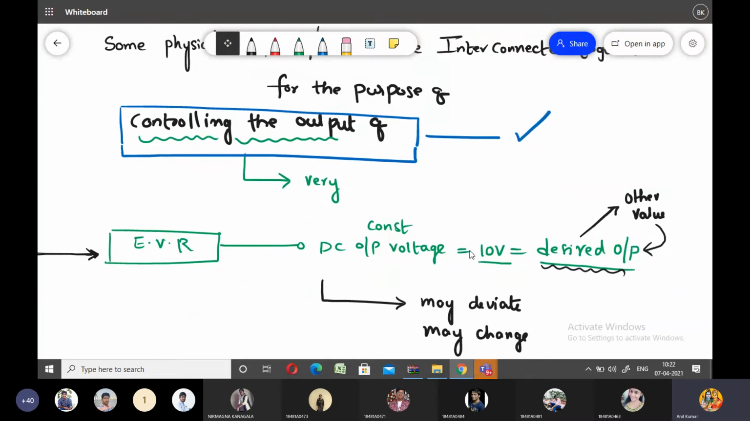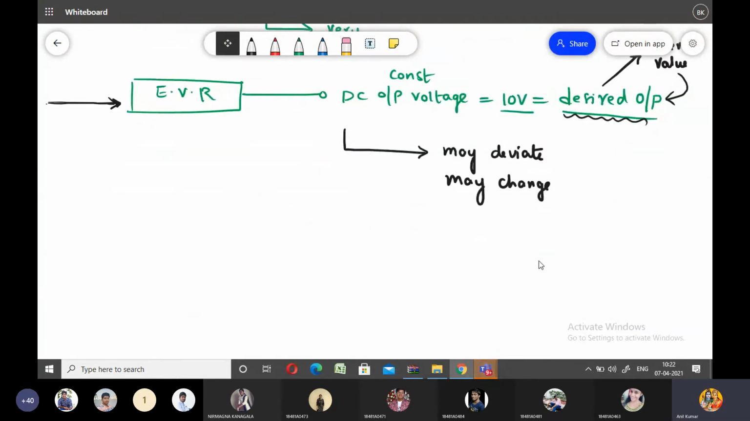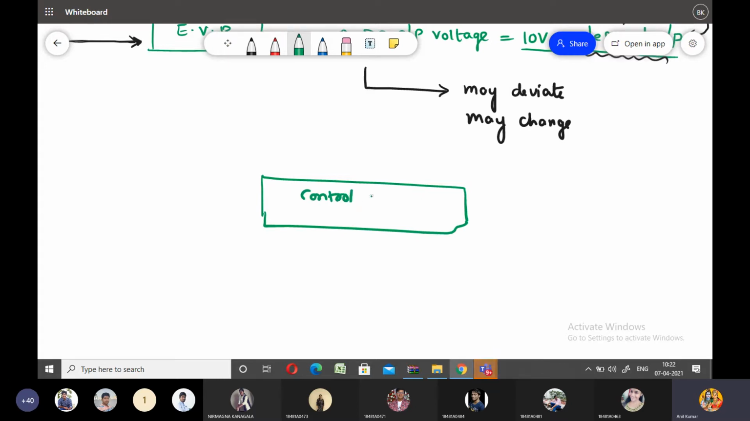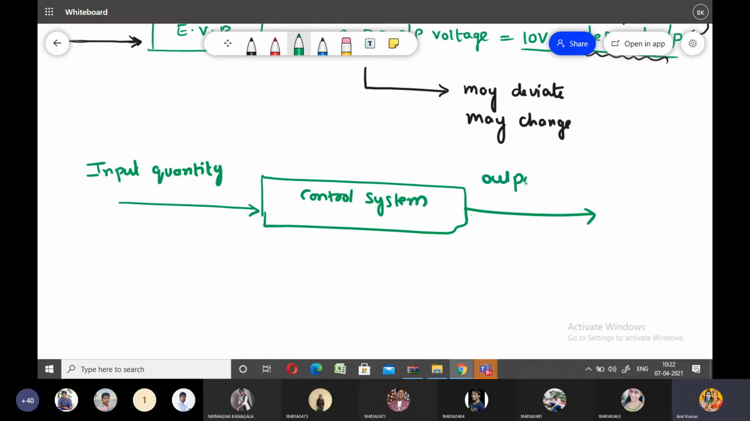So I will introduce the block diagram of the control system, a simple block representation of the control system. All of you please consider this as a control system. Here is the control system, here is the input quantity of the control system, and here is the output quantity of the control system, right?